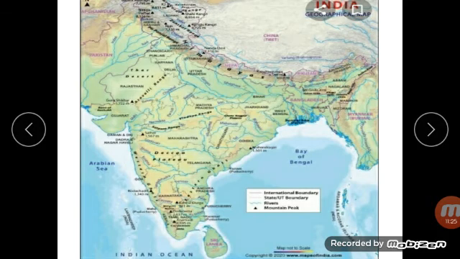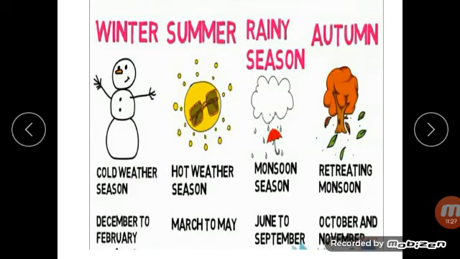Next is the rainy season. The rainy season is also called the monsoon season. It begins in June and lasts till September. In some parts of India it begins in July. It continues till the middle of November.